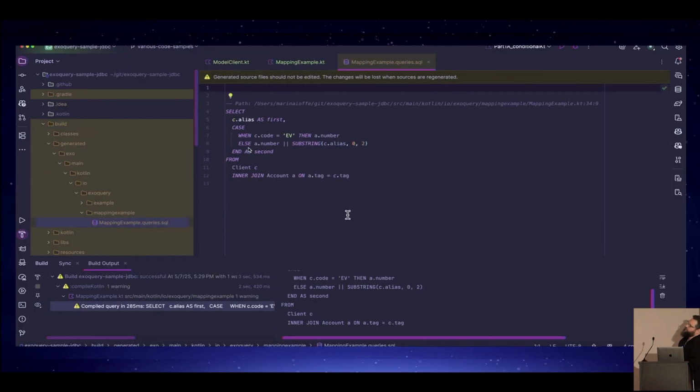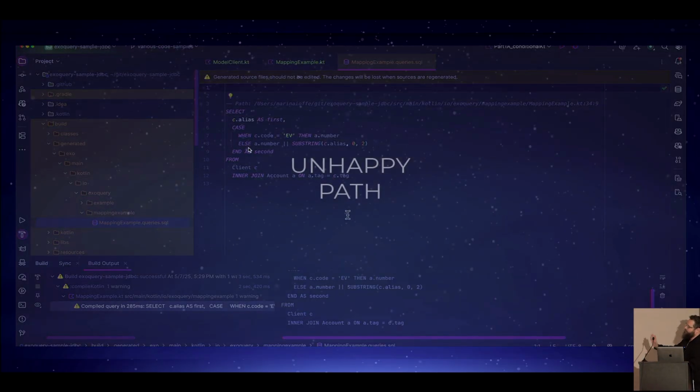Also, you can grab it in a file. I've also generated a file for that.